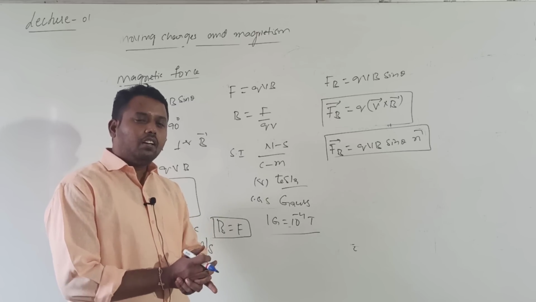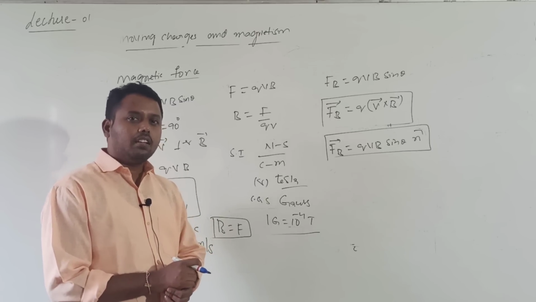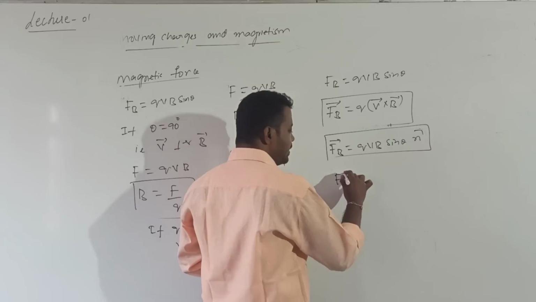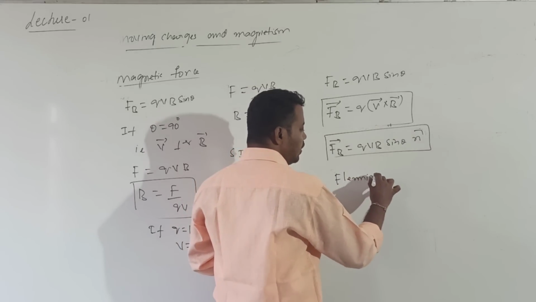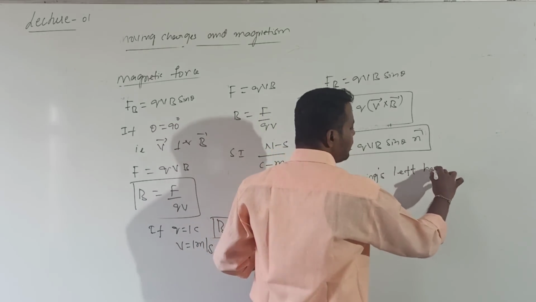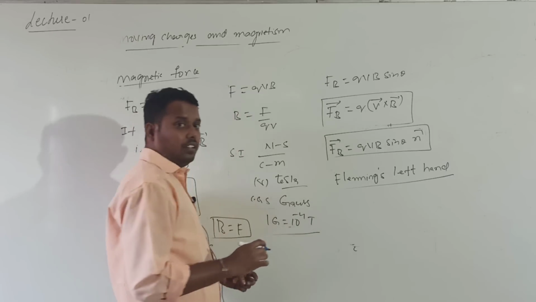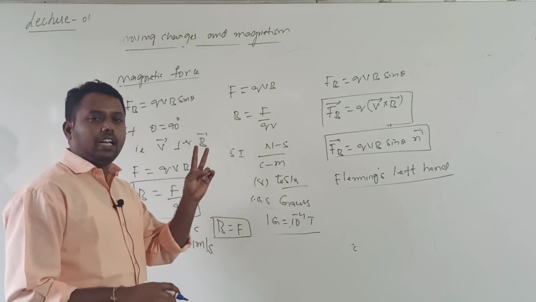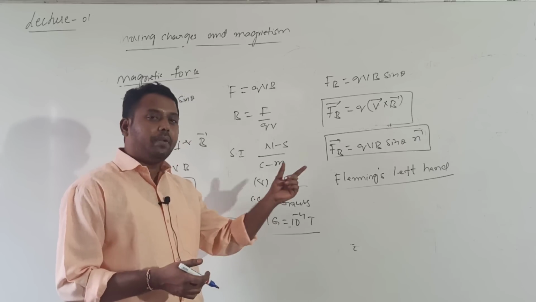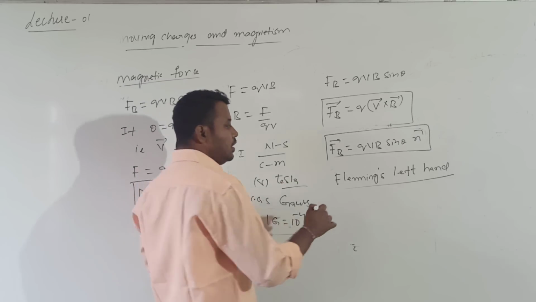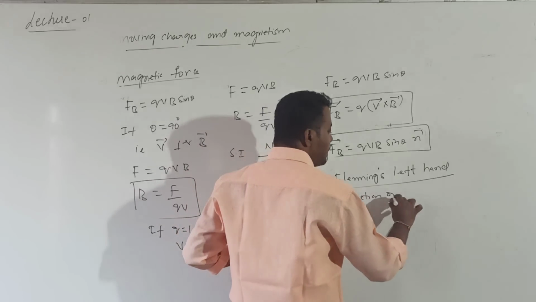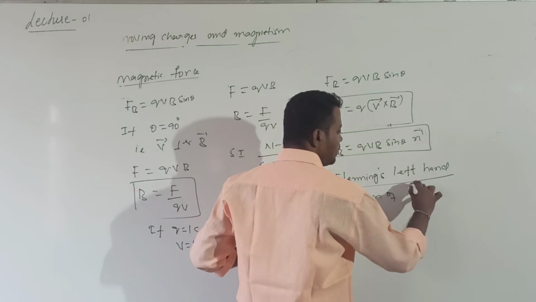But understanding that right hand screw rule or right hand thumb rule is somewhat difficult to find out the direction of the cross product. Here, for us, one simplified law is there. That is given by the scientist Fleming, that is Fleming's left hand rule. Always remember, we will get here two rules: Fleming's left hand rule, and also in the EMI chapter, Fleming's right hand rule. Fleming's left hand rule is for what purpose? To find direction of which one? The direction of magnetic force FB bar.